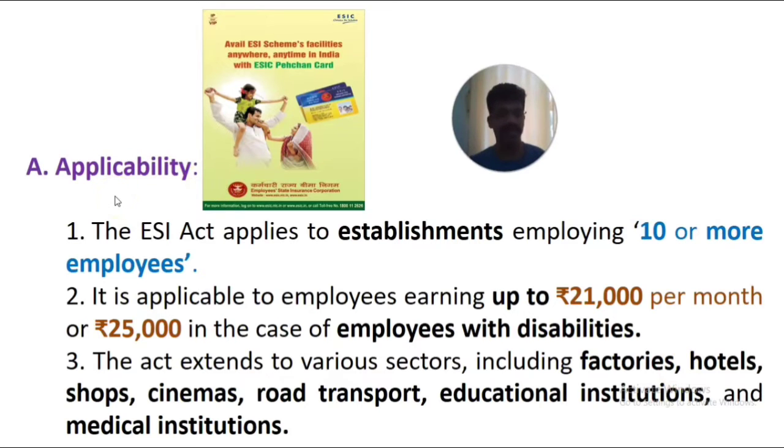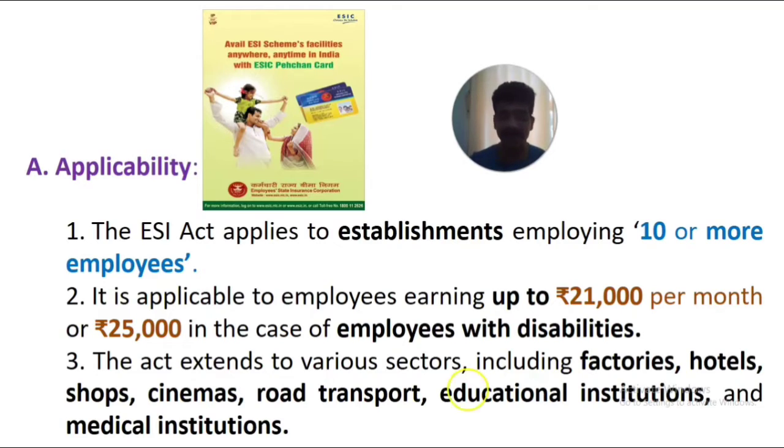First one is applicability. The ESI Act applies to certain establishments and business sectors employing 10 or more employees. Any establishment which has 10 or more employees is eligible for applying for the ESI Act or scheme. Second, it is applicable to employees earning up to 21,000 rupees per month. According to the current amendment, those who earn 21,000 or less per month can avail the ESI benefits.